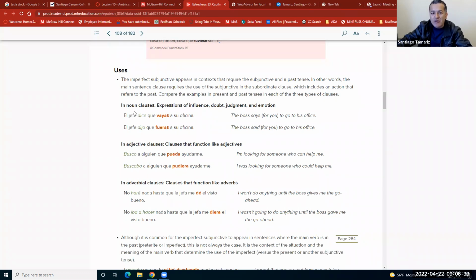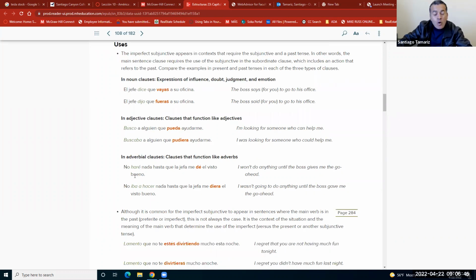You can use it in noun clauses or adjective clauses. Also in adverbial clauses, like here. No haré nada hasta que la jefa me dé el visto bueno. This is present tense. No haré, the first clause, we're using in the future. That's okay. No haré nada hasta que la jefa me dé el visto bueno. I won't do anything until the boss gives me the go ahead.